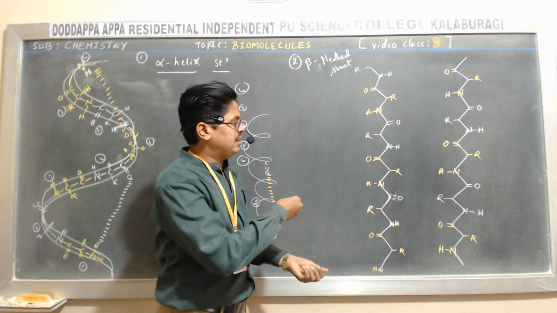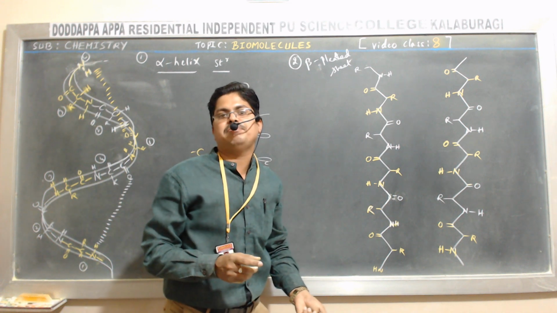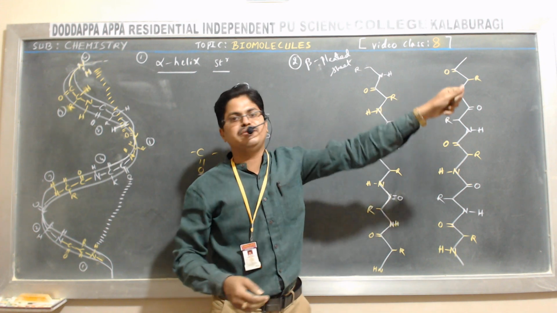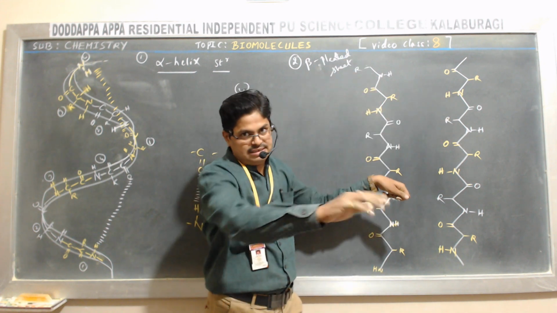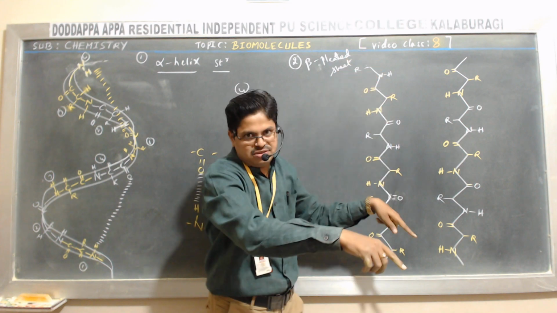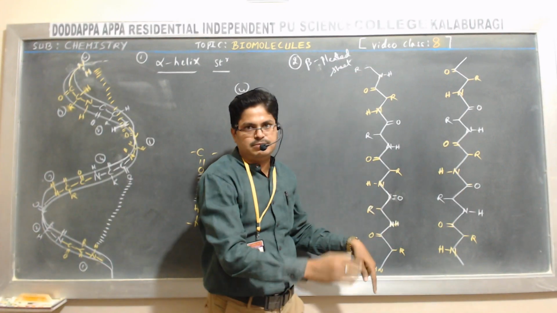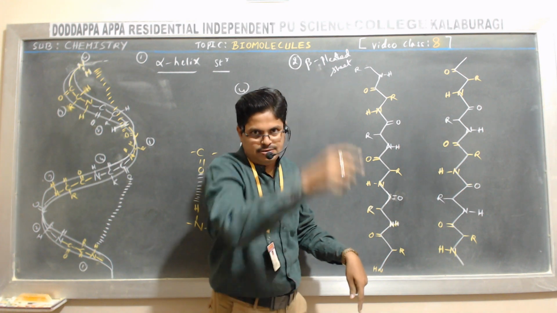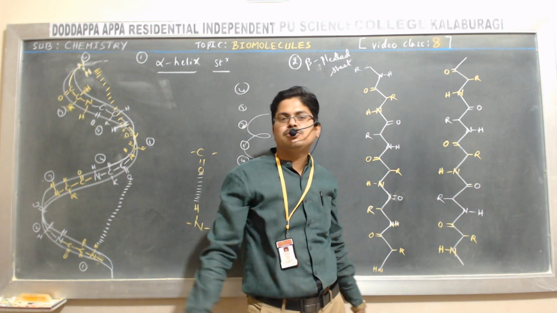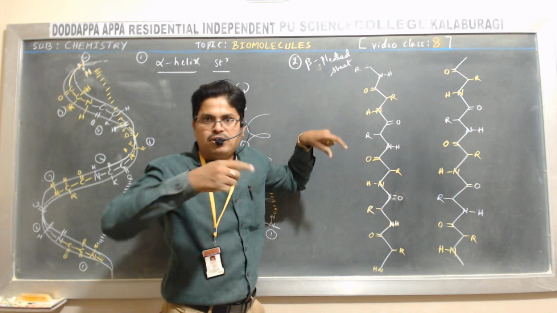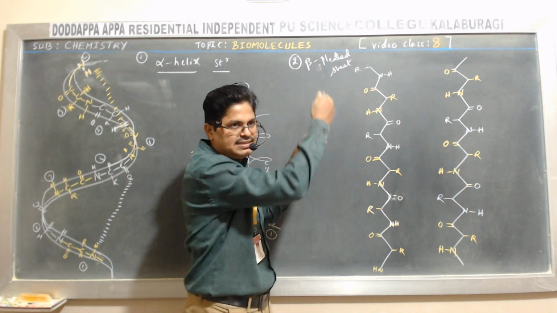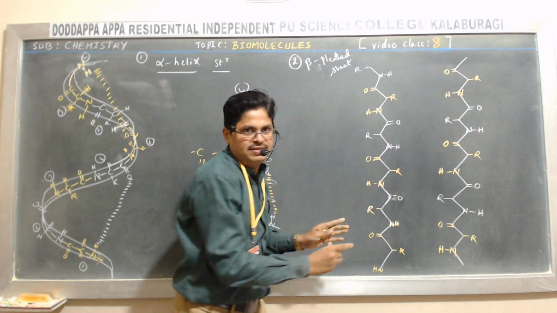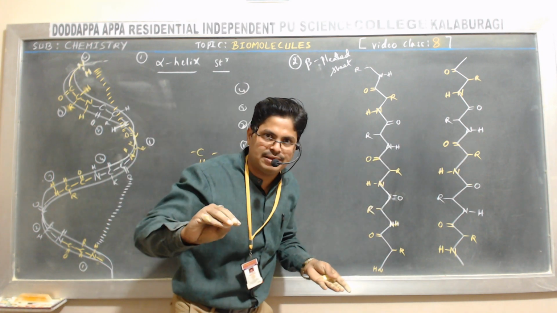Otherwise, we can compare with what? A folded drapery. A folded drapery means, for example, you can consider a window screen. Just I am comparing here. Consider the window screen. Just push one side. Push the screen to one side. It folds now. You can see the foldings. Okay. Similarly, here also. The polypeptide chains are folded on themselves and they are lying side by side. Both are held together by the hydrogen bonding.